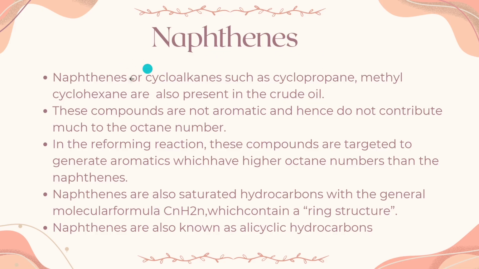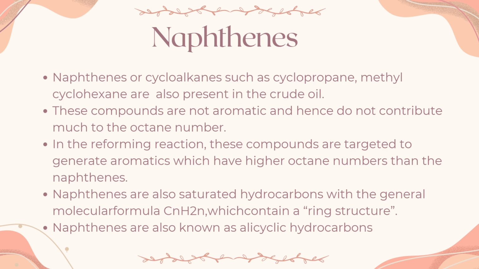Naphthenes or cycloalkanes, such as cyclopropane. They are not aromatic. What does that mean? Aromatic like benzene, and benzene contains double bonds. So naphthenes are not aromatic because they do not consist of double bonds, and hence do not contribute much to the octane number. So what does octane number mean? It is a measure of how well a fuel resists knocking. And knocking means irregular fuel explosion inside the engine.